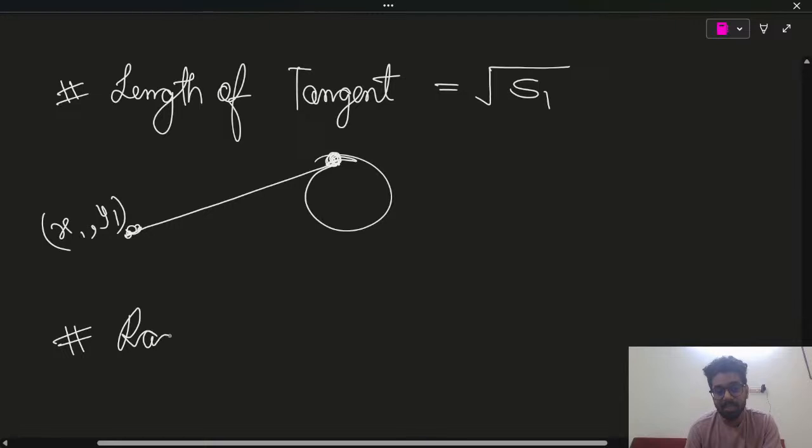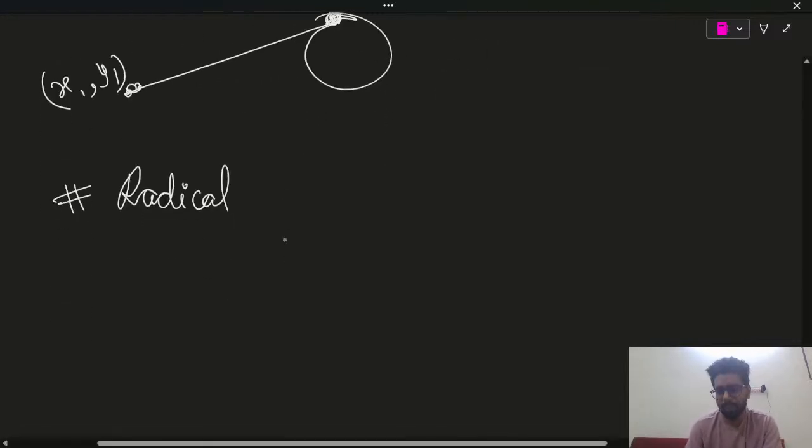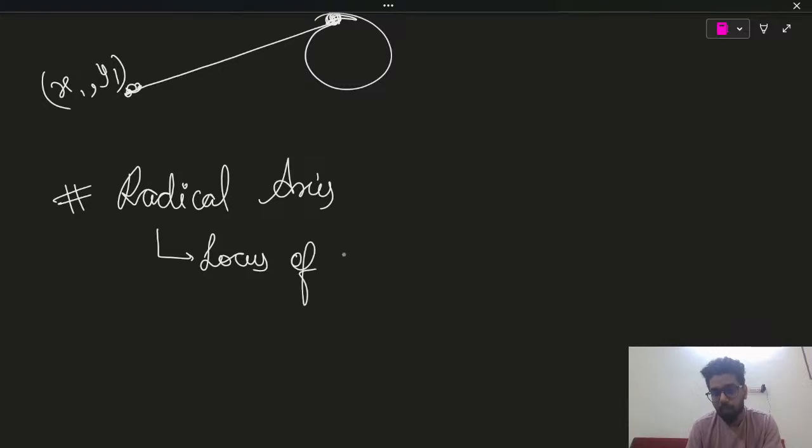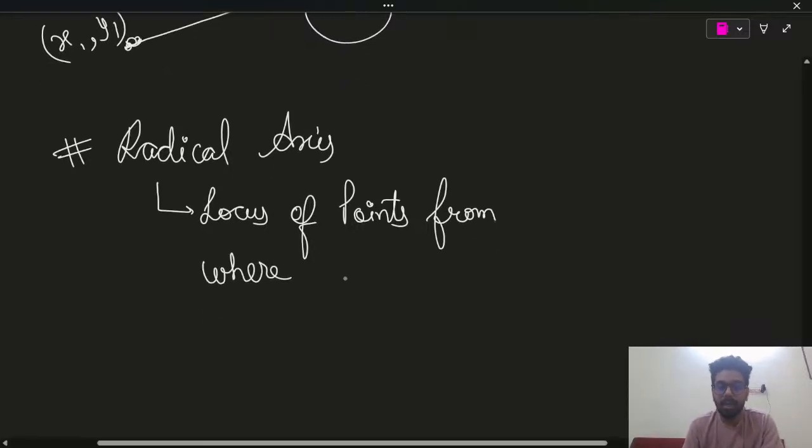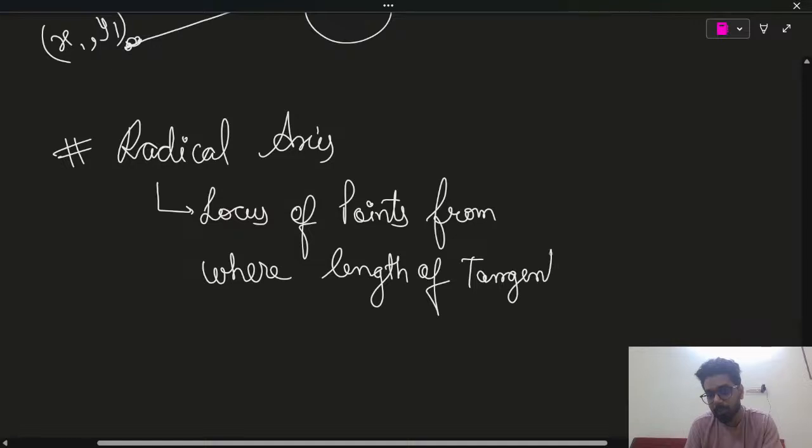Now what is radical axis? Radical axis is a locus, better to say locus, of points from where the lengths of tangents drawn on two circles remain equal.